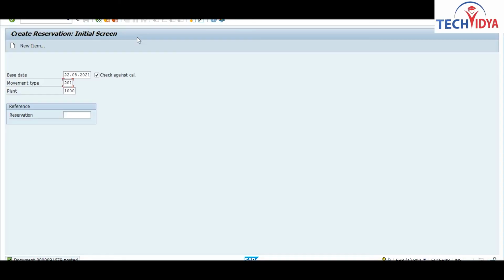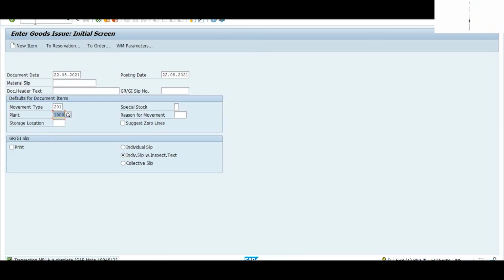Okay, suppose there is a requirement for consumption to cost center, so how will you do the goods issue? For the goods issue process, you will go to /n MB1. Okay, so this is your goods issue process. Enter here your storage location also.